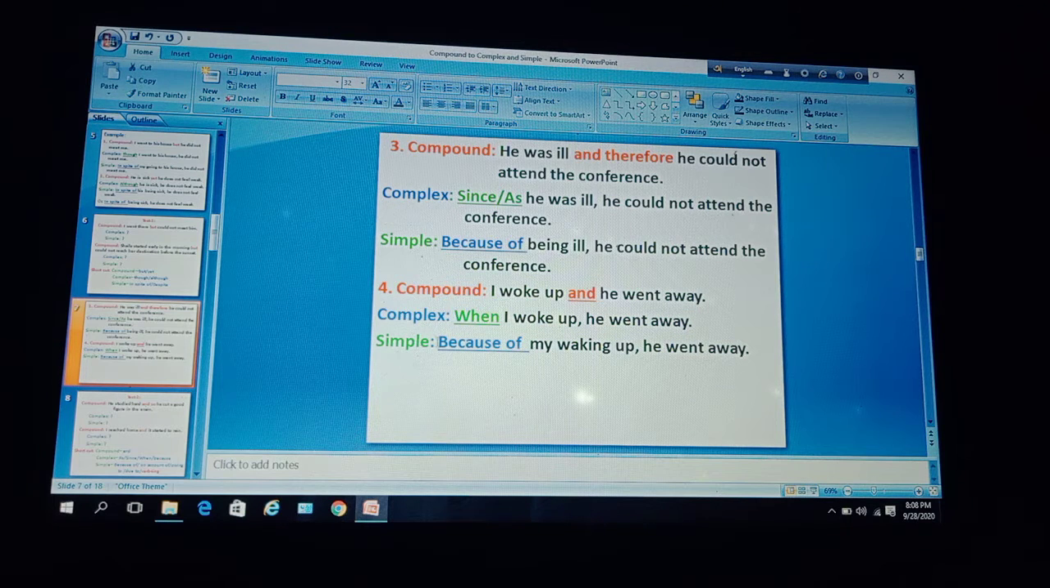To make it simple, we will use because of at first, and with the help of because of we will change the clause I woke up to a phrase, that is because of my waking up, and after that you will use a comma, and then you will use the rest of the clause, he went away. So the simple sentence is: because of my waking up he went away.